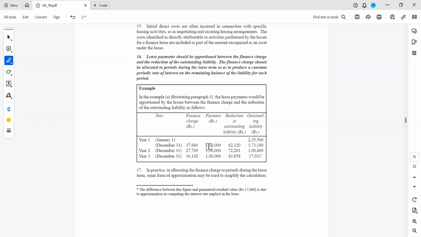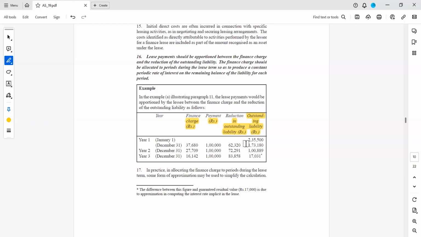It is saying that out of the lease payment, you have to identify the interest implicit in the lease, and then you have to show the outstanding. You see here, this is the outstanding liability. It is not the asset. Here we are not talking about the asset. Like any other asset, you will show this also as an asset, but the only disclosure is that leased assets you have to show separately, and own assets you have to show separately. Otherwise, there is no difference.